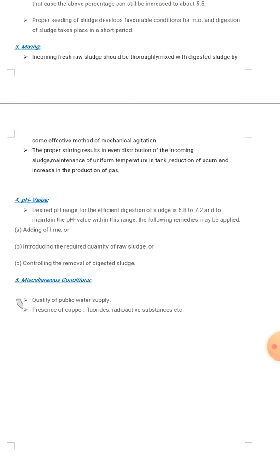The fourth point is pH value. The desired pH value is 6.8 to 7.2. To maintain the pH value in this range, we can make some remedies, that is adding lime, or introducing the required quantity of raw sludge, or controlling the removal of digested sludge.